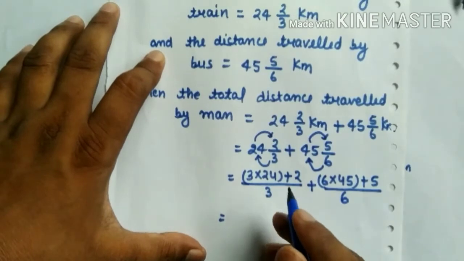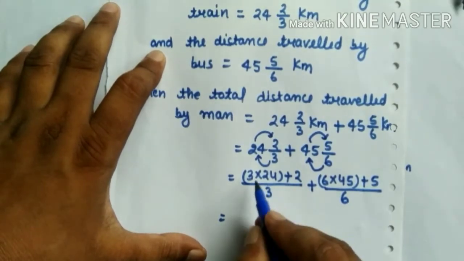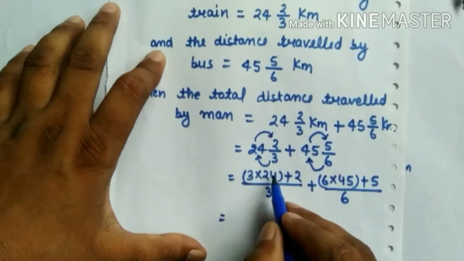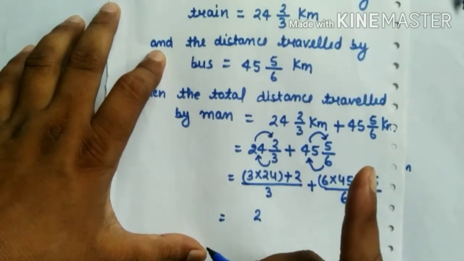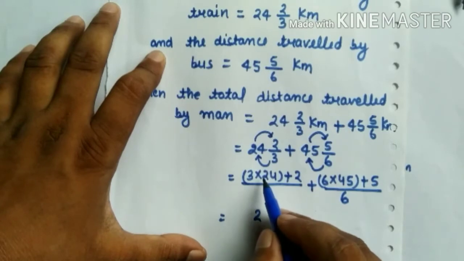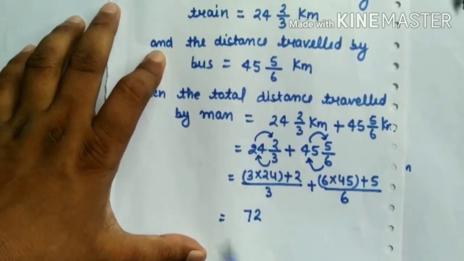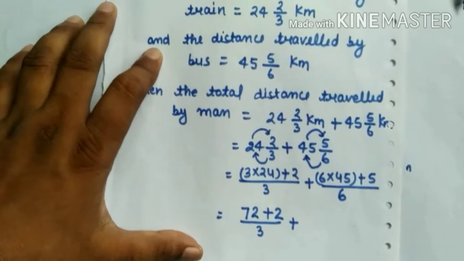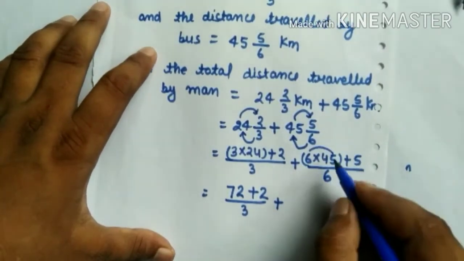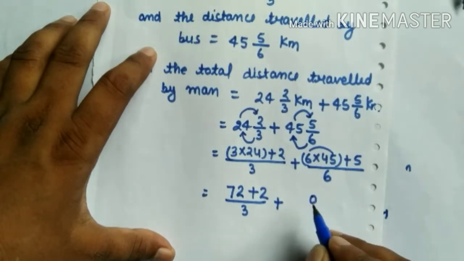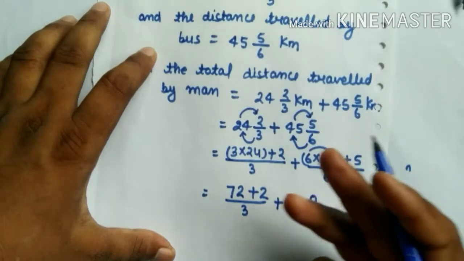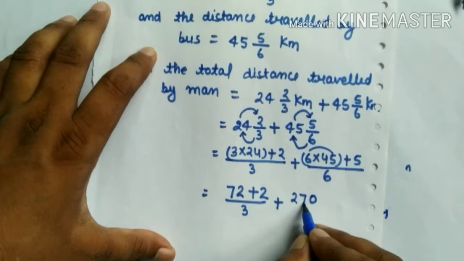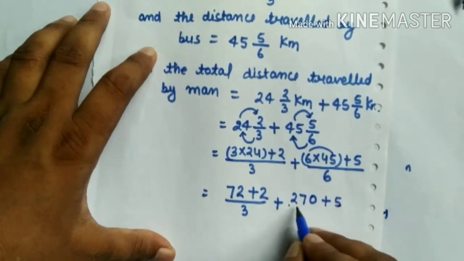After multiplying this, we get 3 4 is 12, carry 1, 3 2 is 6, 6 plus 1 is 7, plus 2 over 3 plus 6 5 is 30, 0, carry 3, 6 4 is 24, plus 3 is 27, plus 5 over 6.